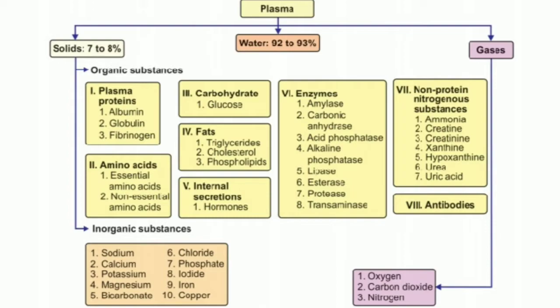Coming to inorganic substances, sodium, calcium, potassium, magnesium, and some other elements are present as inorganic substances. Gases like oxygen, carbon dioxide, and nitrogen are also present in little amount in the plasma. So blood contains these organic and inorganic substances, water, gases, and formed elements.